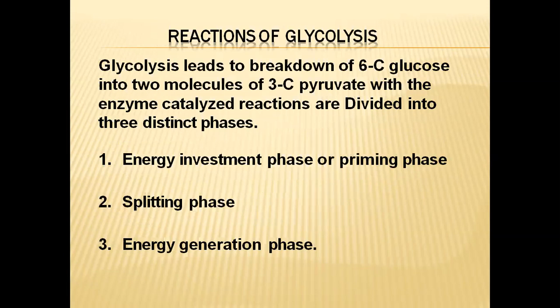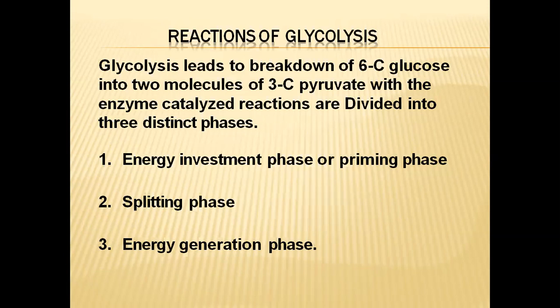Now the reactions of glycolysis. Glycolysis leads to the breakdown of a 6-carbon glucose molecule into 2 molecules of 3-carbon pyruvic acid. Many enzymes catalyze the reactions of this pathway, and all the reactions are divided into 3 distinct phases.